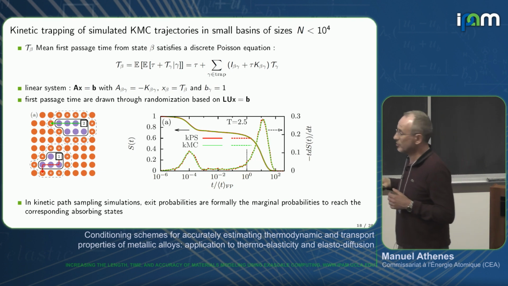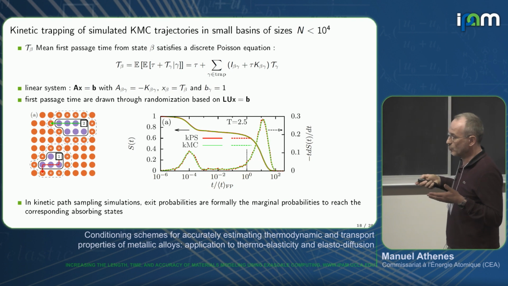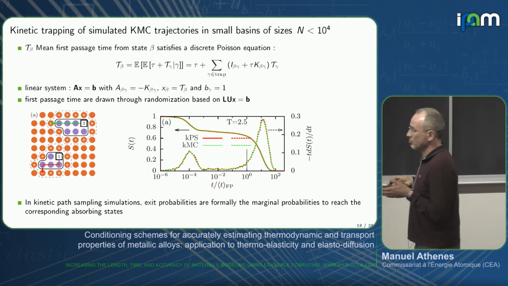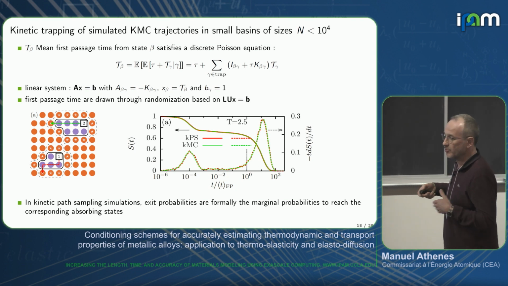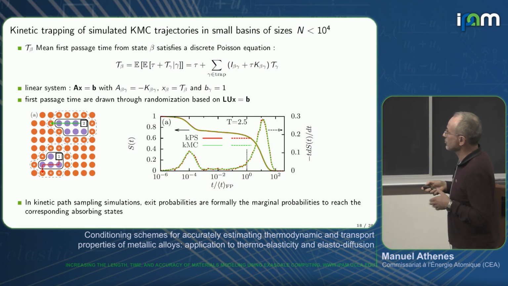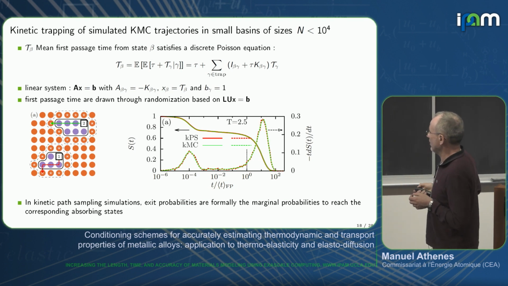And once we have the Green function, we can also obtain the exit probabilities from the trap. We can also obtain the mean displacement from the traps and the square of the mean displacement. And with this algorithm, we can also reconstruct the entire first passage distribution and sample the exit time with the correct statistics.